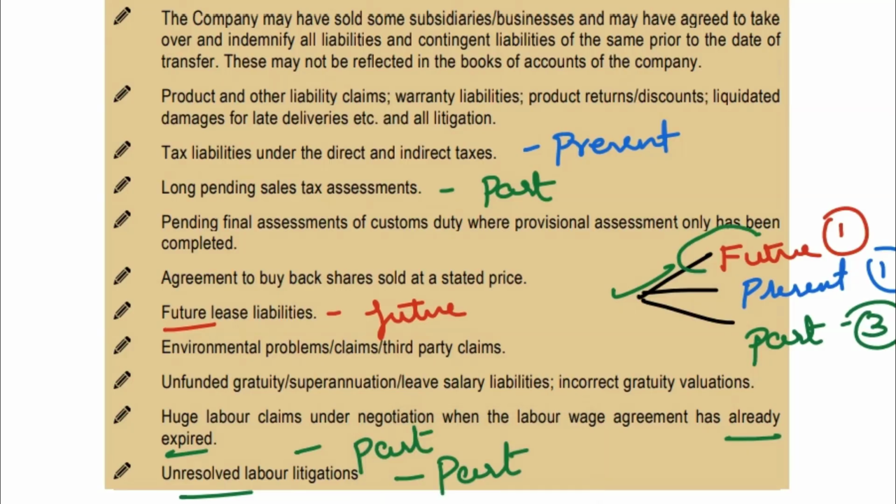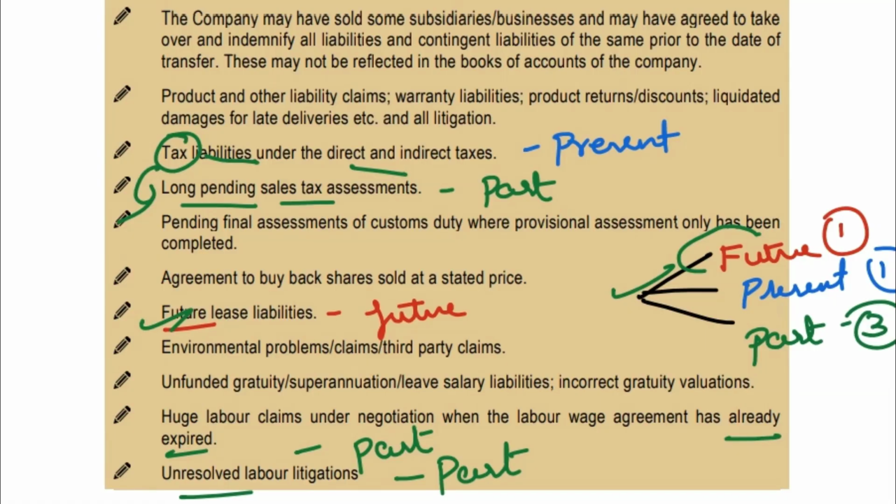Now, what is the future? Future is nothing but your future lease liabilities. That is the first one. Second, present. Then we'll go to past. So what is the present? Present is the tax liabilities under the direct tax and indirect tax. Let us take it as a present liability. So we are talking about the tax part, right? Now you are going to the past tax. What is the past tax? Long pending sales tax assessment. It is a long pending tax assessment, so it is also past.